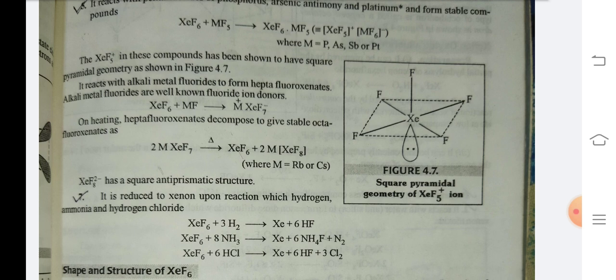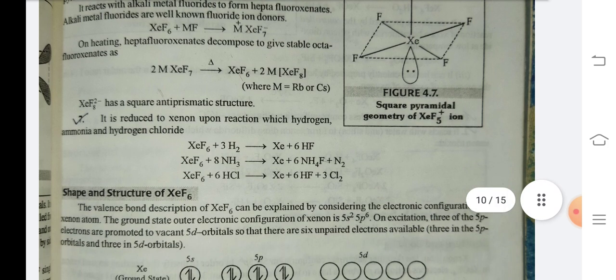It reacts with alkali metal fluorides to form heptafluoroxenates. Alkali metal fluorides are well-known fluoride ion donors. XeF6 plus MF gives M positive XeF7 negative. On heating, heptafluoroxenates decompose to give stable octafluoroxenates as 2M XeF7 gives on heating XeF6 plus M2XeF8, where M is equal to Rb or Cs. XeF8 2 negative has a square antiprismatic structure.